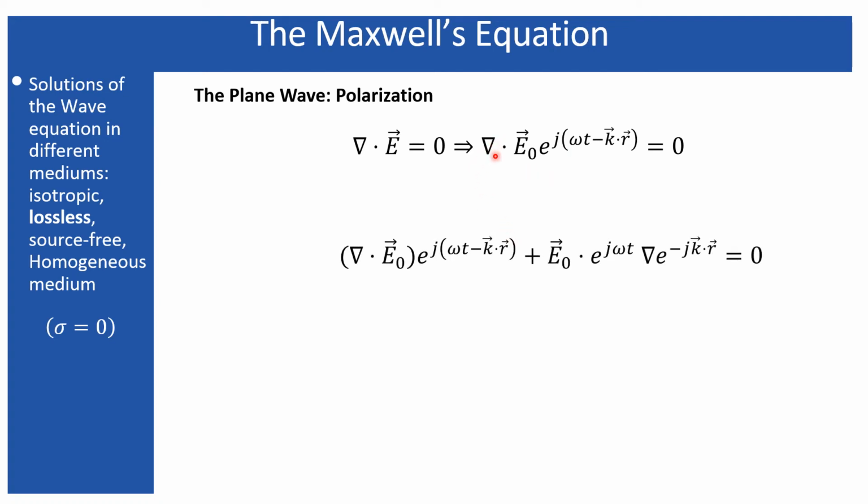First, you have to apply the divergence over this vector. When you apply the divergence over the vector, that will remain the vector, keeping the scalar part untouched. And next, you have to apply the divergence over the scalar, and that becomes a gradient of that. And this is a scalar obviously, because k dot r, since the dot product exists before this operator is applied, automatically becomes a scalar.